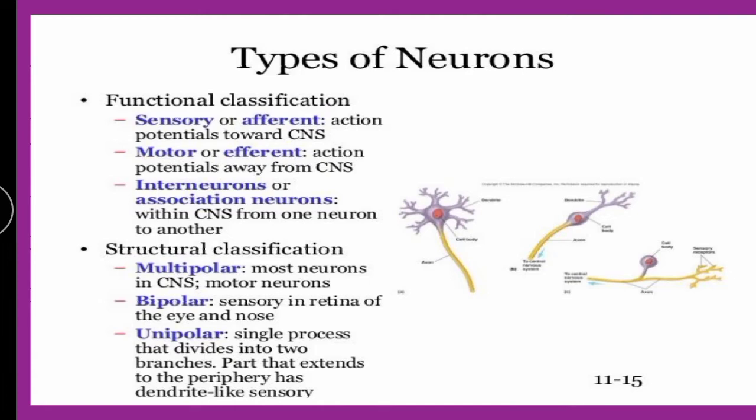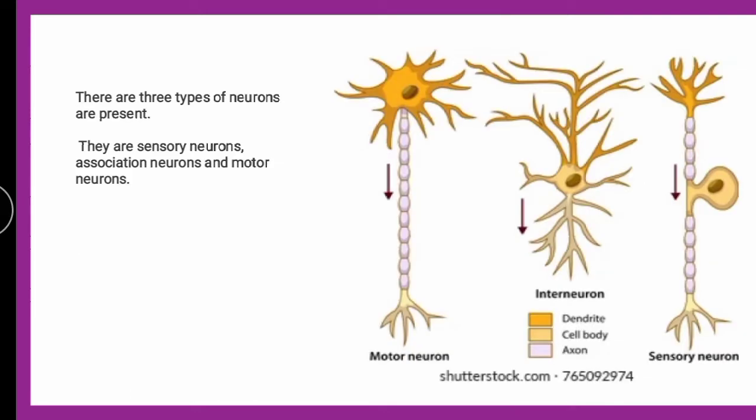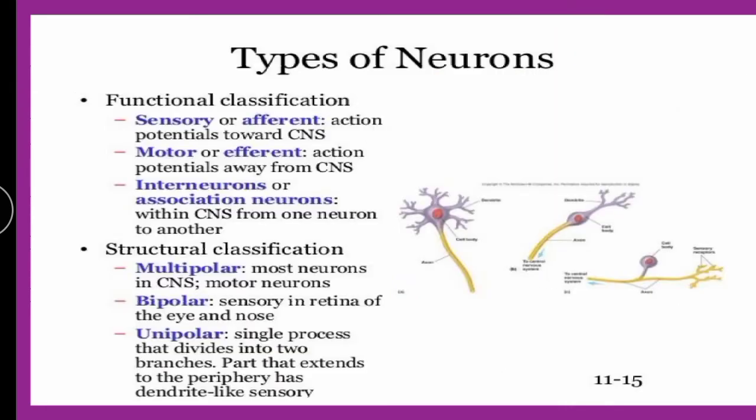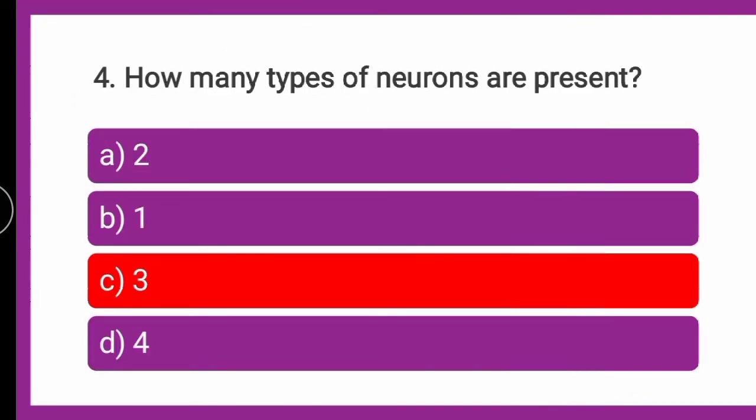So the correct answer is: there are three types of neurons, motor, sensory and interneuron, that is association neurons.